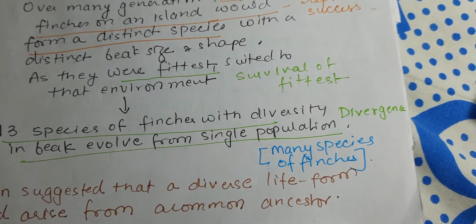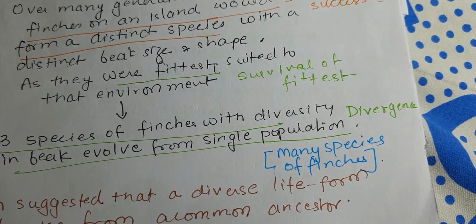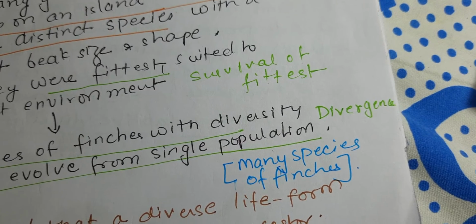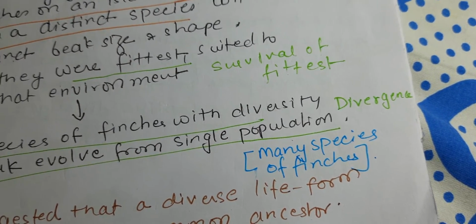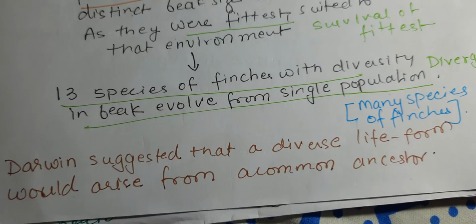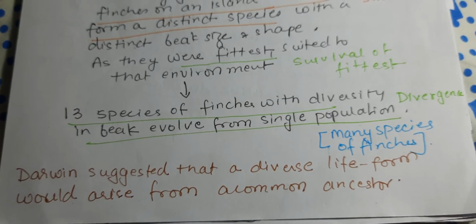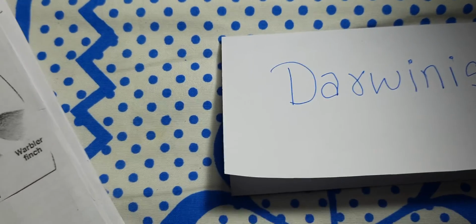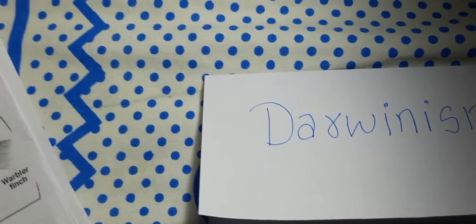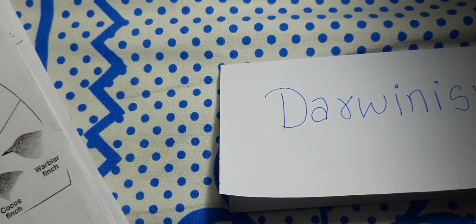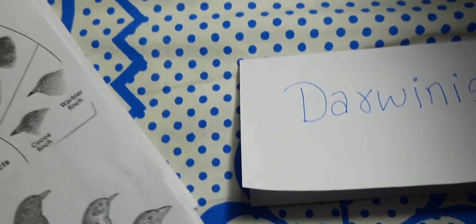13 species of finches with diversity in beak evolved from a single population. This is called divergence. So from one to many, many species of finches today, and Darwin suggested that diverse life forms would arise from a common ancestor. So if you see the Darwin's finches, there was a whole lot of later study done on them. We'll discuss that also. So first let's discuss the further study on Darwin's finches.